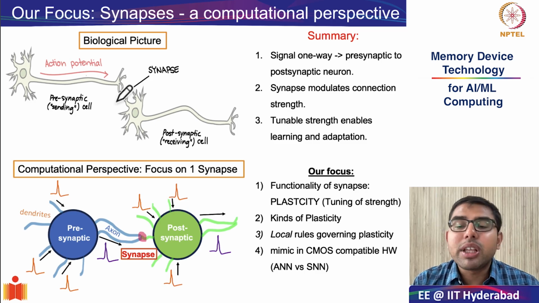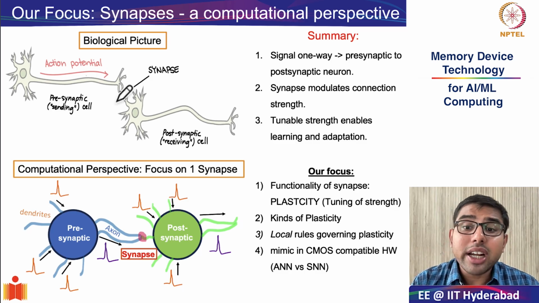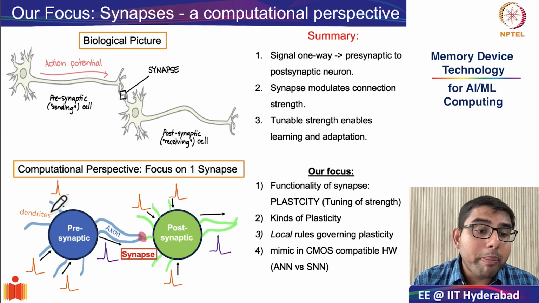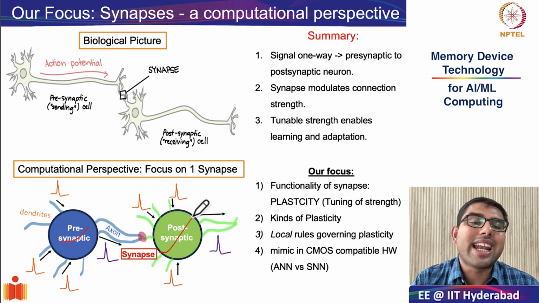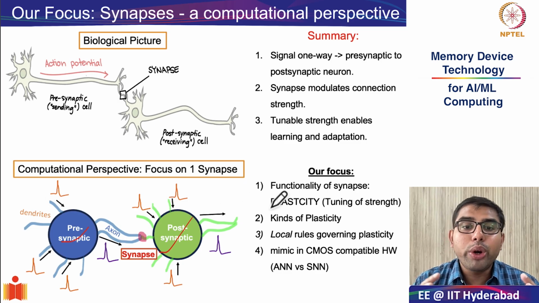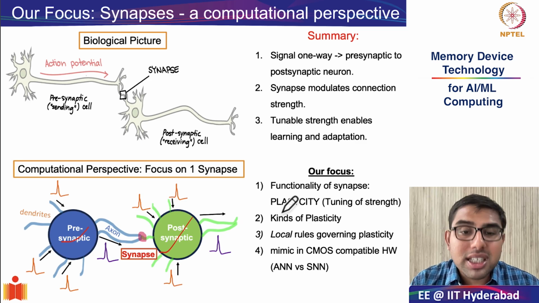The synapse's goal is fundamentally, first, to transmit the signal or spike, and second, to store and modify the connection strength between the presynaptic neuron and the postsynaptic neuron. So in this module, we are going to focus on this part of the functionality of the synapse, which is technically known as synaptic plasticity.